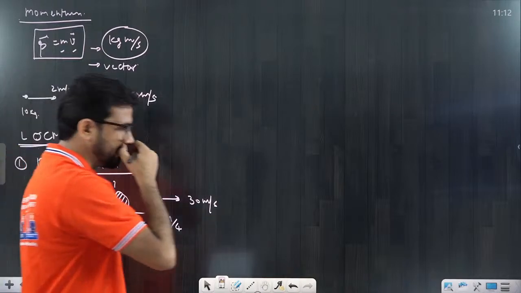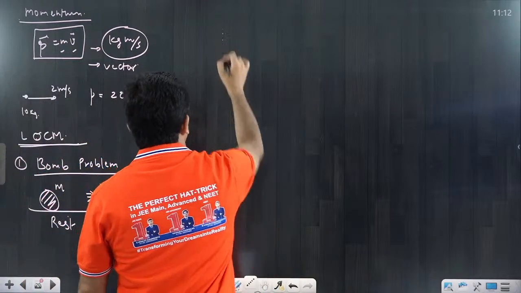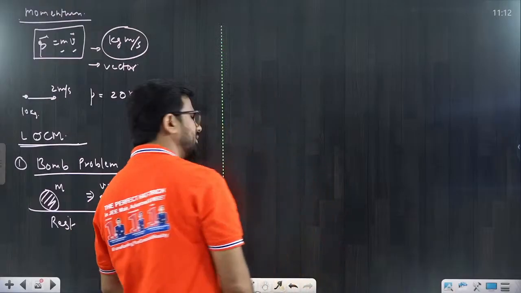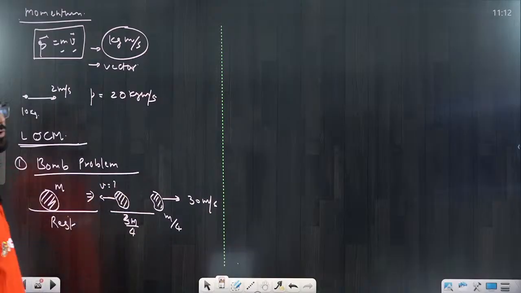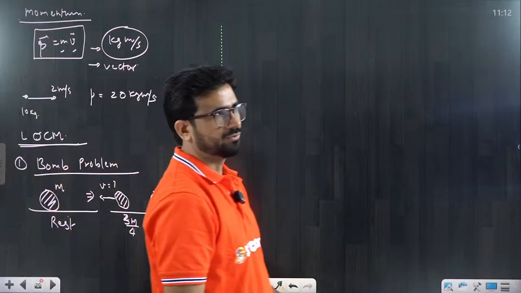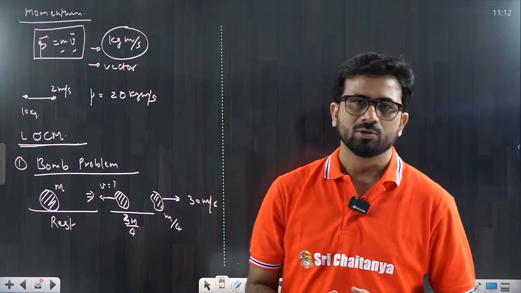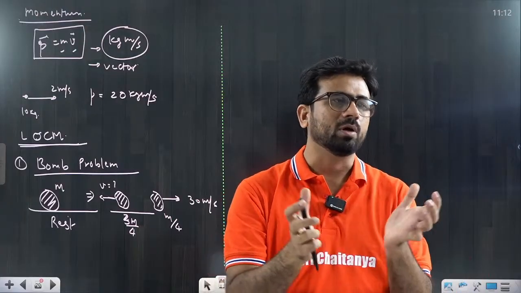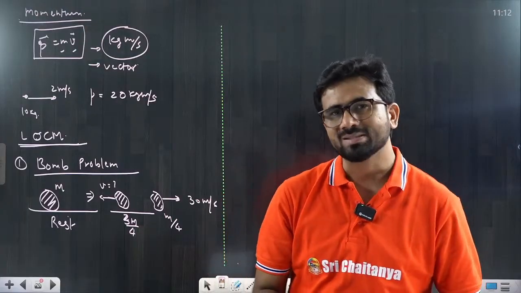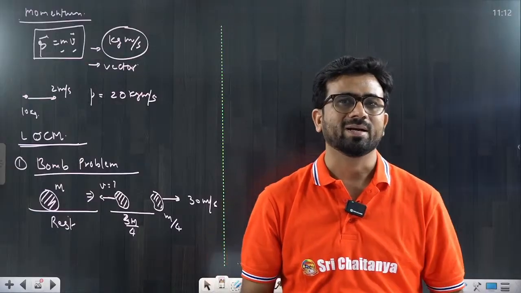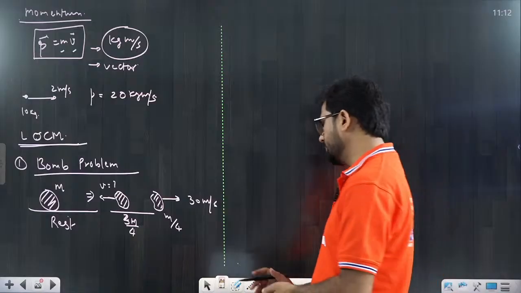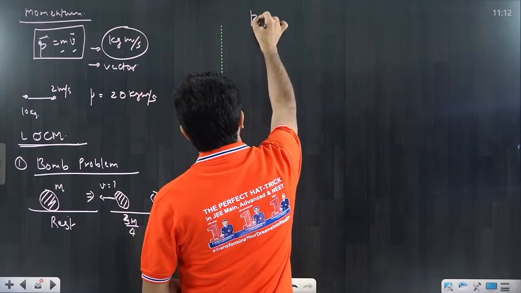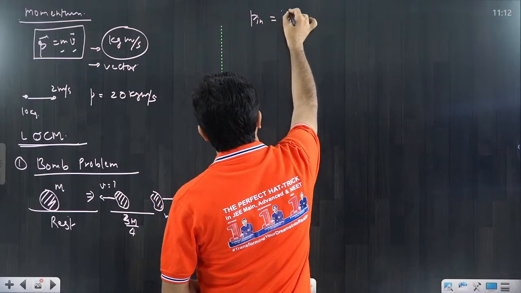Please do the calculation, beta. It's a very simple thing. How to calculate it? Whatever process is happening, it is due to internal forces. Due to internal forces, the bomb is broken. That means the external force is 0. That means momentum remains conserved. That means P initial is equal to P final. There is no problem about it.